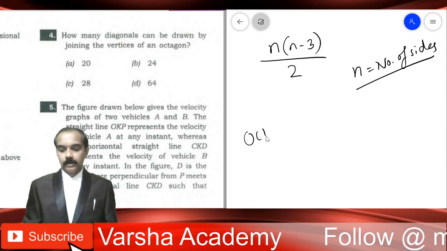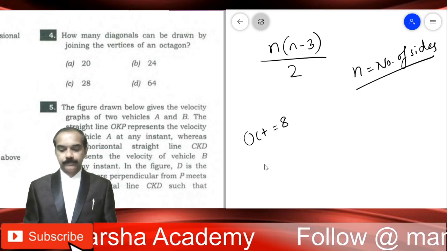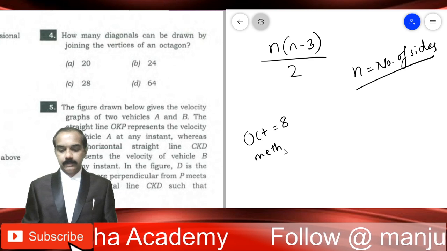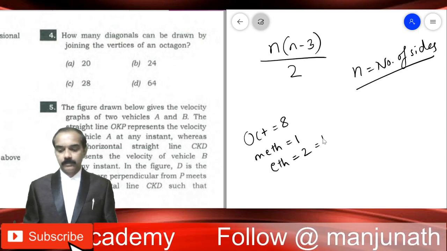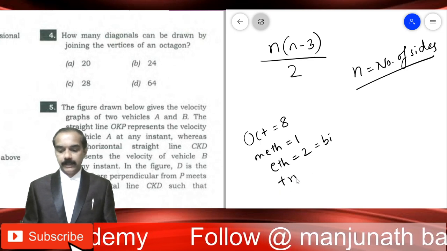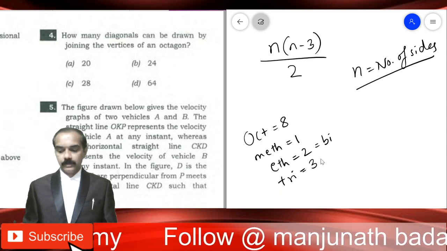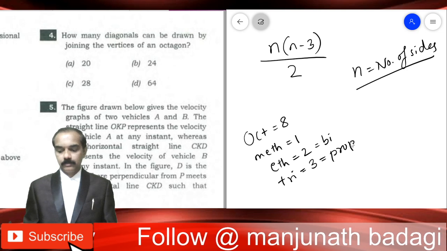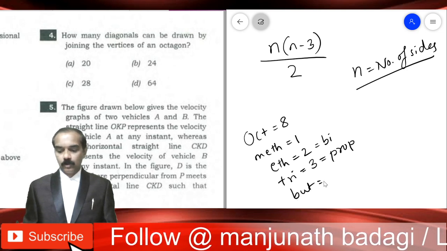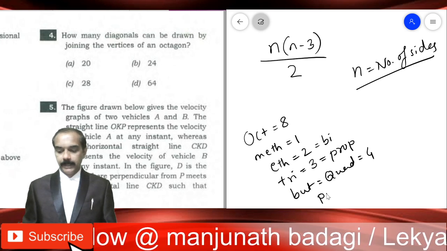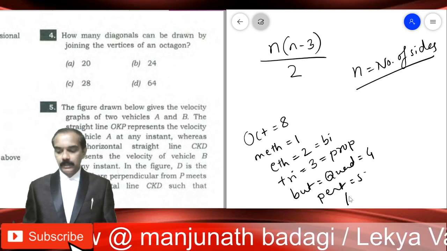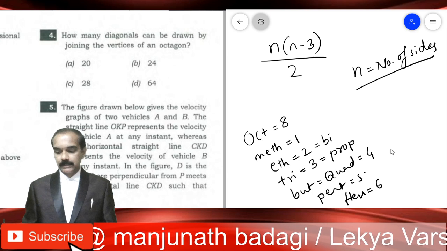What do you mean by oct? Oct means 8. Mono means 1. Di means 2 or bi. Tri means 3. Tetra or quad means 4. Pent means 5. Hex is 6.